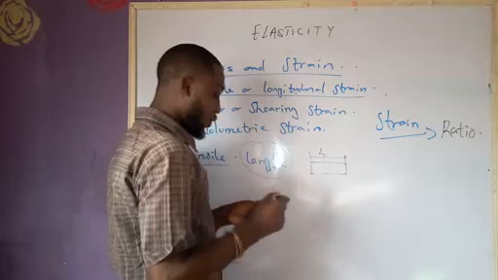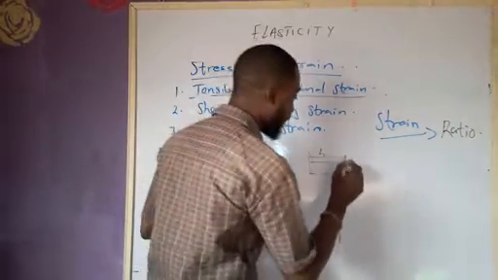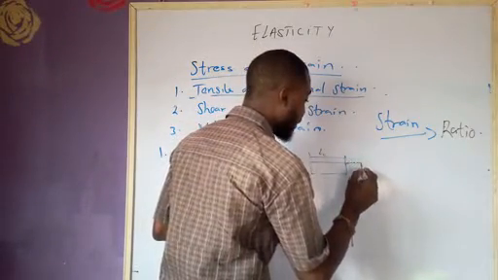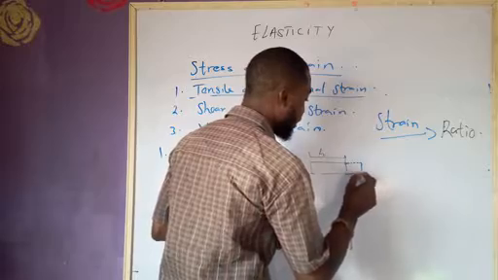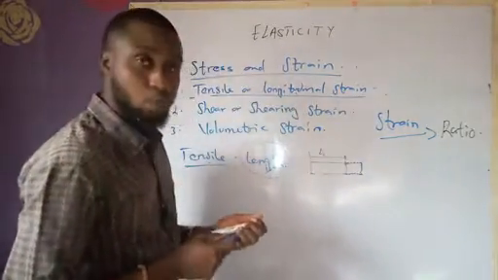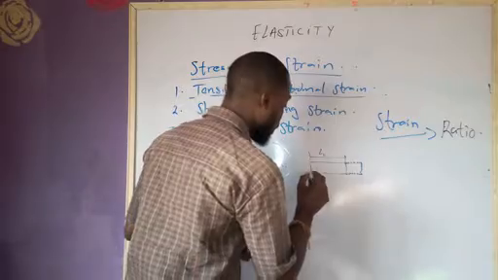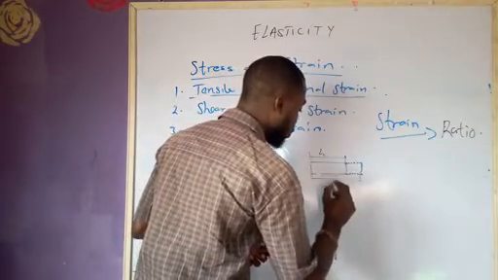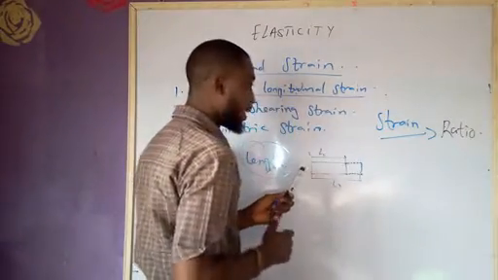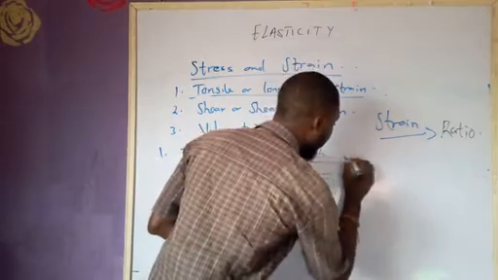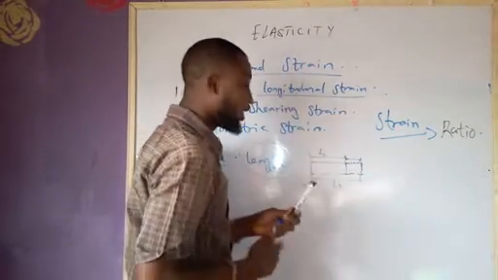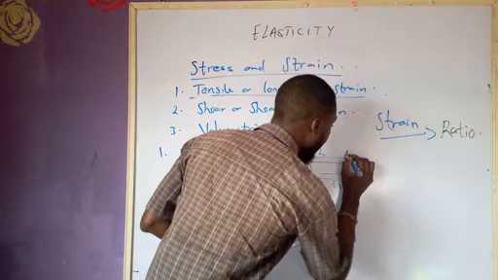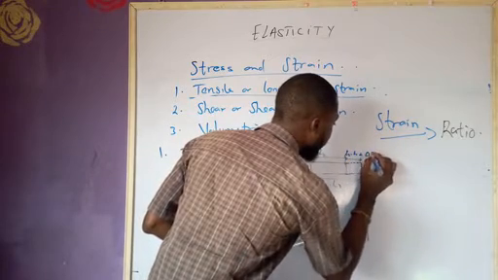By the time we apply a force, we discover that the material has moved to this point. So let's call this place from here to here L2. So from here to here is our change in length, right? L2 minus L1 gives us our change in L.